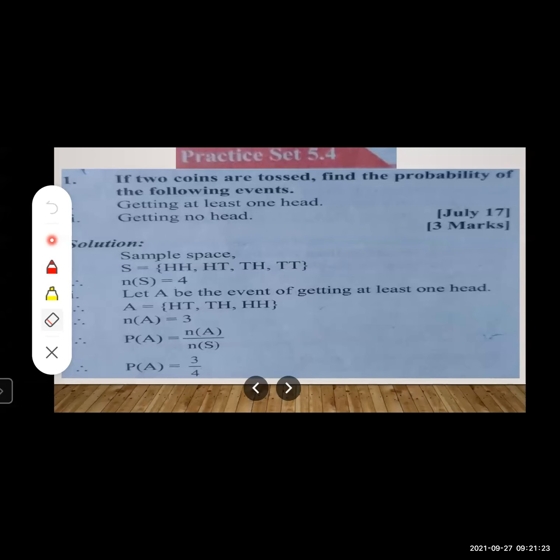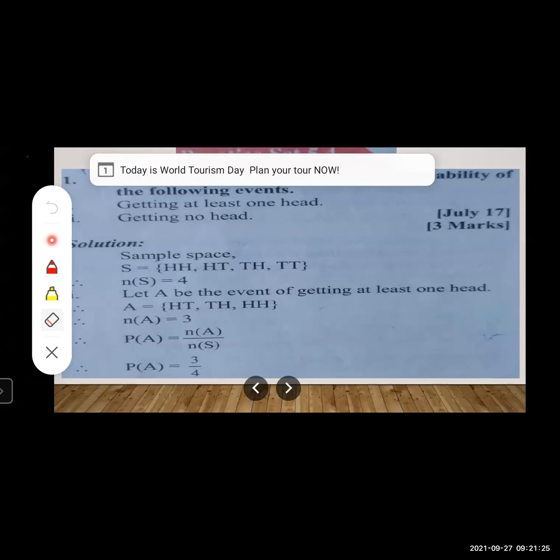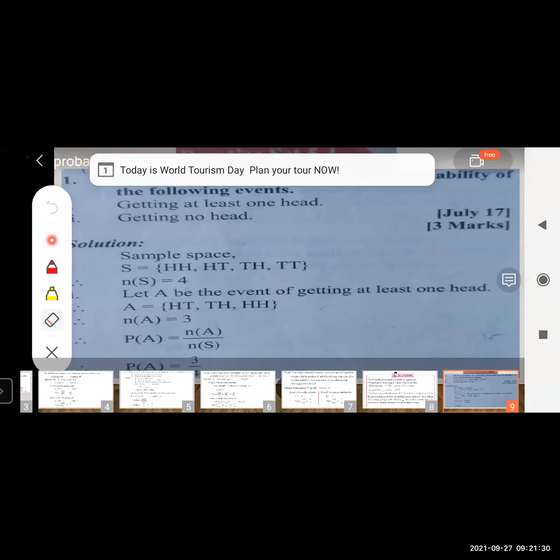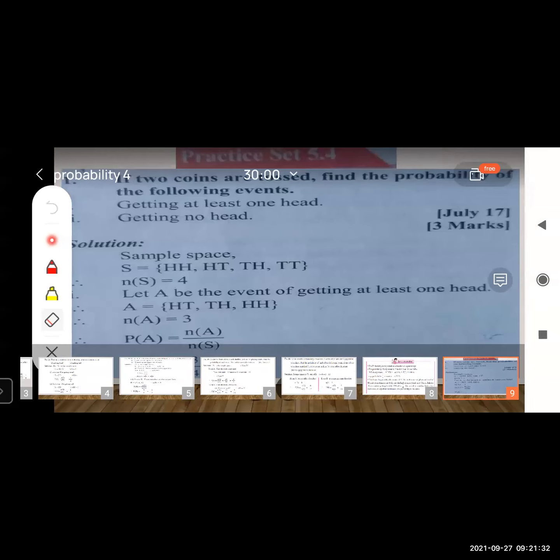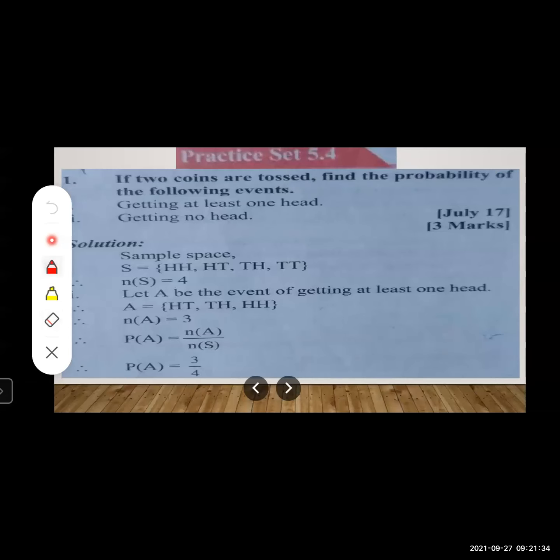Okay, first of all, we will write the given. What is given over here? Two coins are tossed. When two coins are tossed, what are all our possible outcomes?